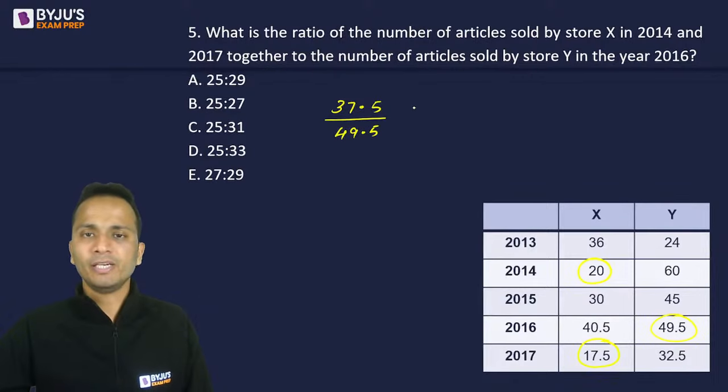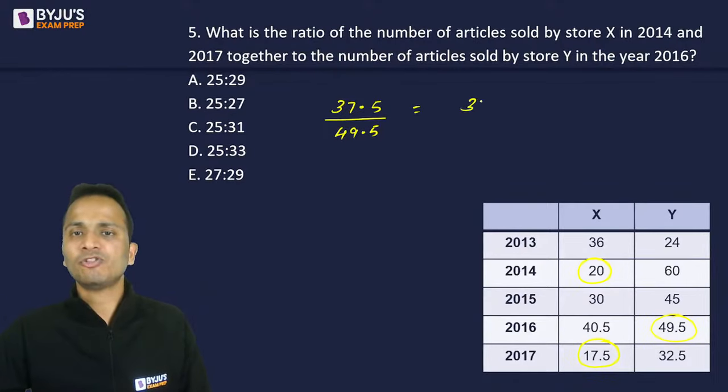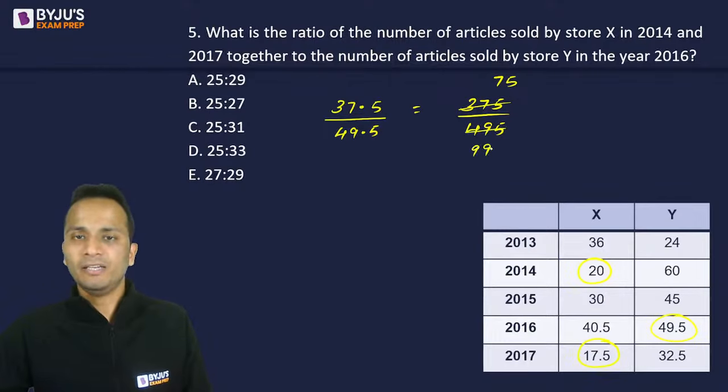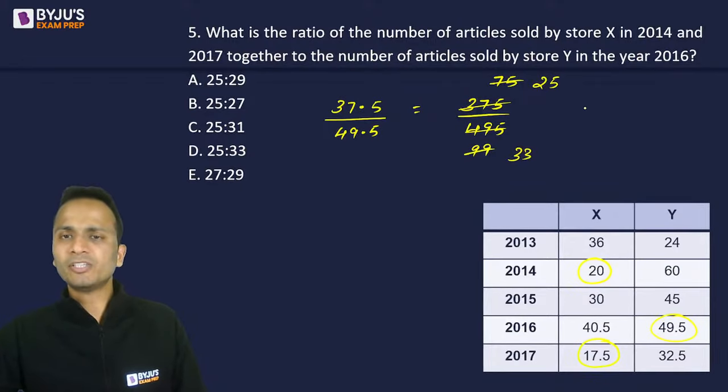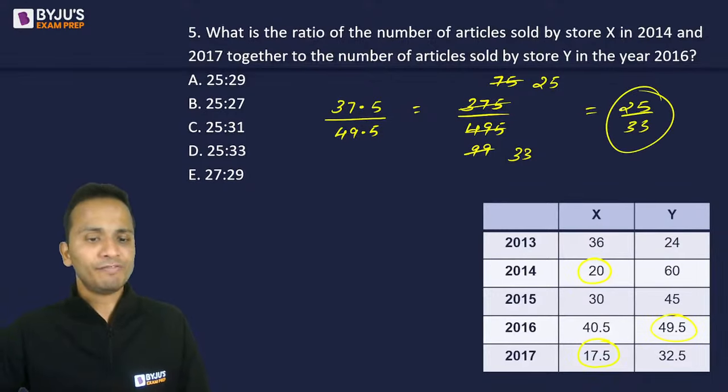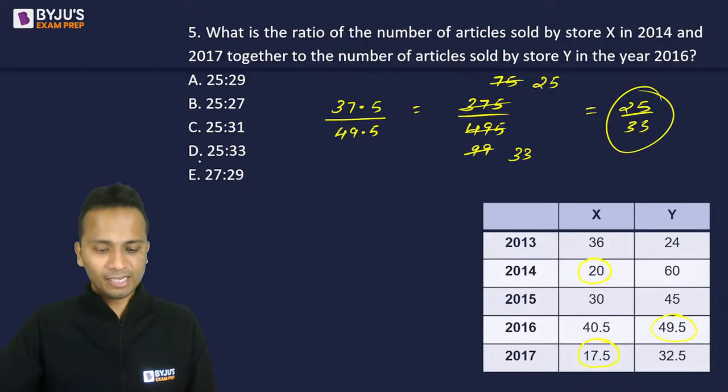49.5. So first let's remove the decimal: 375 divided by 495. I can cancel 5, so this will become 75 and this will become 99. Then we can cancel out 3. It will become 25 and 33. So the simplest ratio will come out to be 25 upon 33.